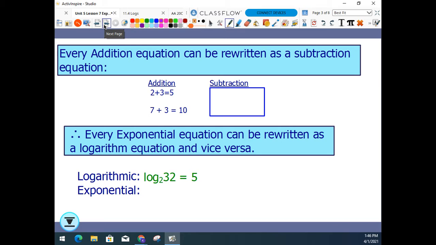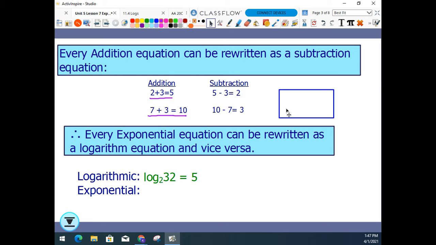So think about back when we first started learning addition, way back in whatever grade you did that. We could write every addition statement as an equivalent subtraction statement. So 2 plus 3 equals 5 could also be written as 5 minus 3 equals 2. 7 plus 3 equals 10 can be written as 10 minus 7 equals 3. Just like addition and subtraction can be rewritten as equivalent statements, every exponential equation can be rewritten as a logarithm equation and vice versa.